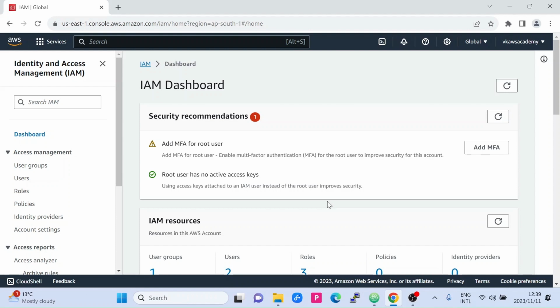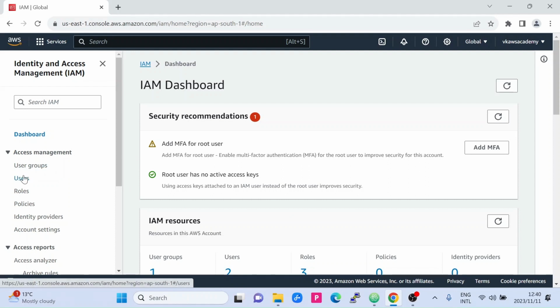You cannot access those buckets outside of that region. But IAM is a global service. So these users are global. You can access them from any region. So without wasting any more time, let's go ahead and create a user.